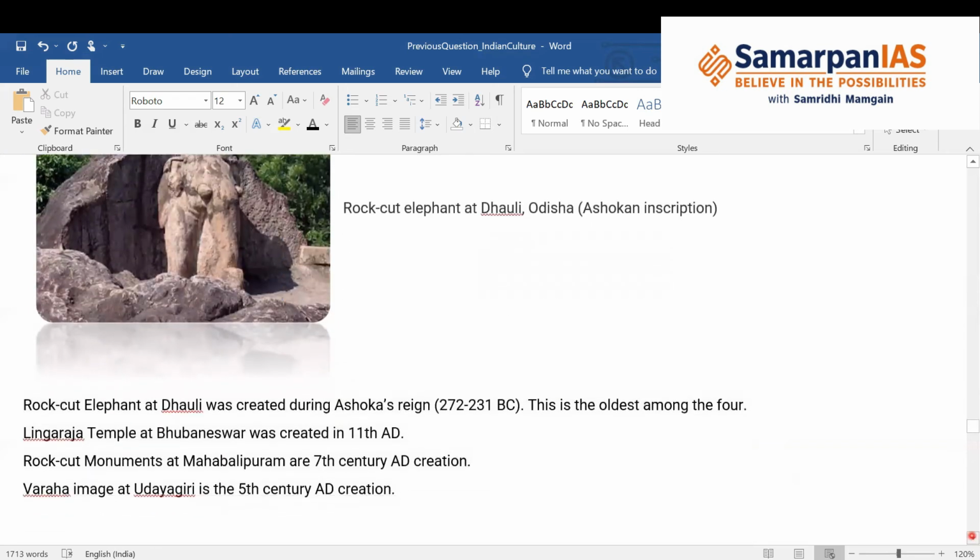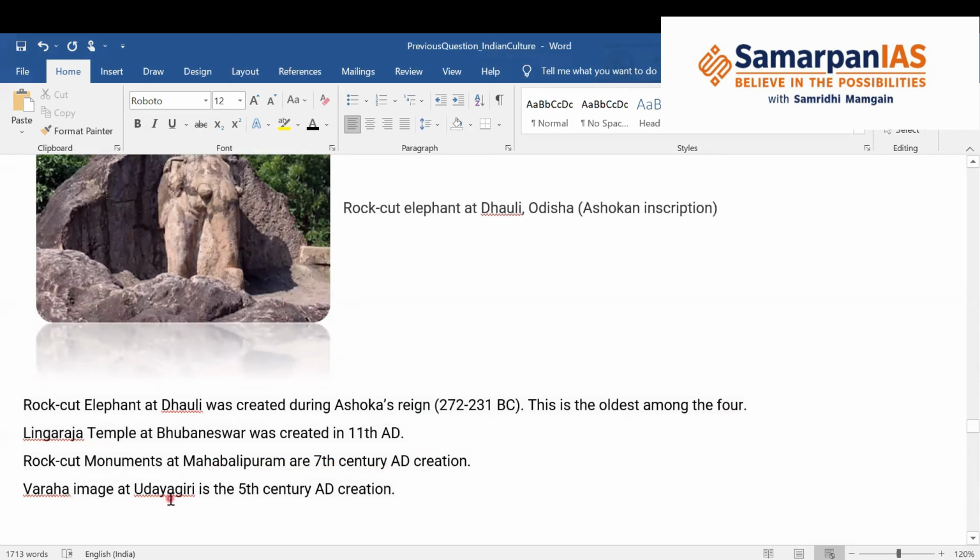So here is the brief explanation: the rock cut elephant at Dholi was created during Ashoka's reign, that is from 272 to 231 BC. This is the oldest among the four. Lingaraja temple, on the other hand, which is at Bhubaneswar, was created much later in the 11th century AD. Then rock cut monuments at Mahabalipuram were created in the 7th century AD.